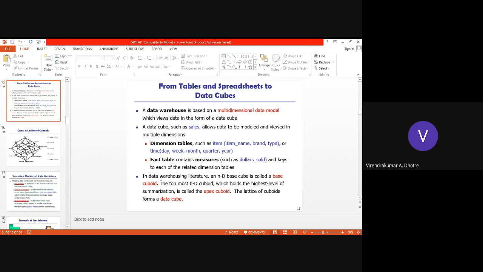As per our requirement, we can represent this time. As per our requirement, we can represent items. In such a way, those dimensions will be one, two, three, or multi-dimensional data. So these kinds of tables are called dimension tables. Okay.